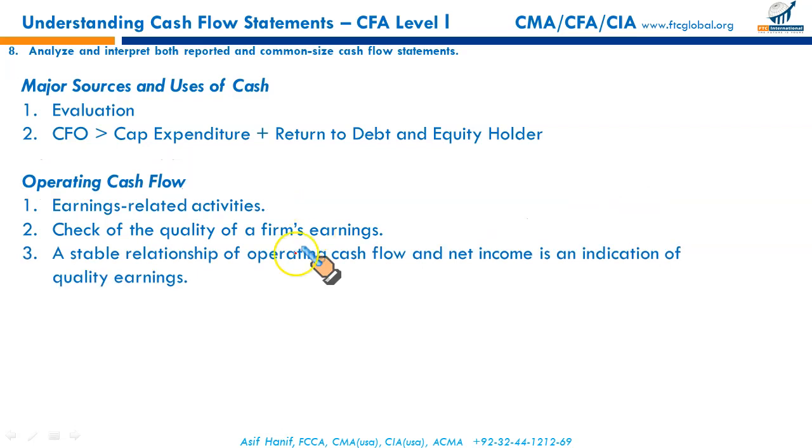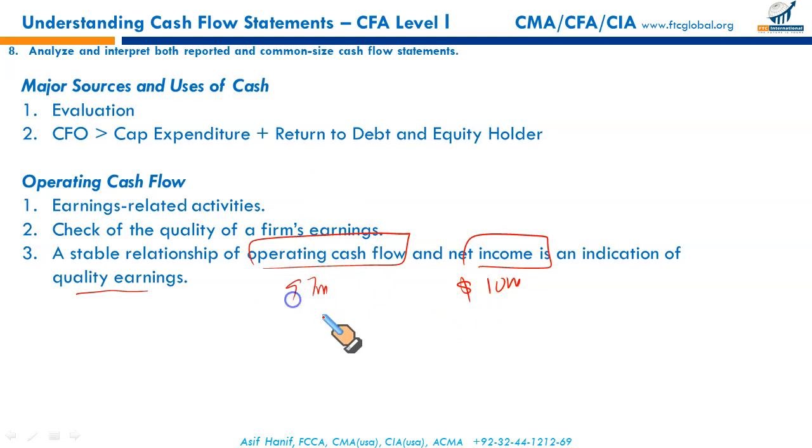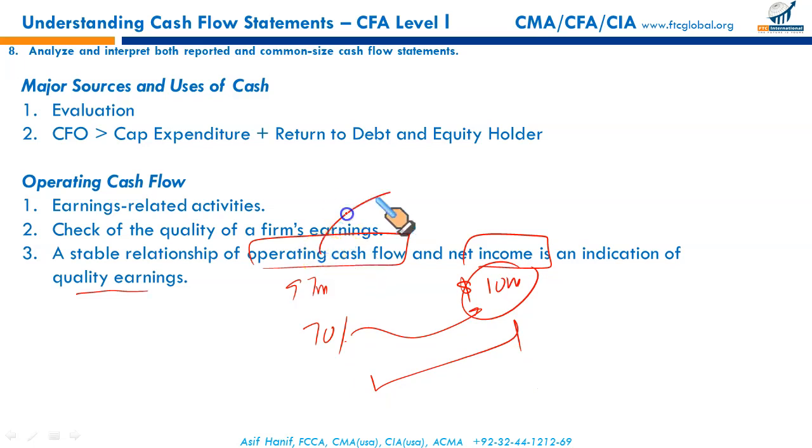So a stable relationship between your operating cash flows and income is an indication of quality earnings. Like our income is $10 million and our cash generated from operations cannot always be 10, could be more or less. Let's say it's 7 million, so our operating cash flows are on average 70% of net income, meaning the difference between operating cash flow and income is because of accrual accounting, certain non-cash transactions like depreciation, amortization of different intangibles, etc. So there has to be a stable relationship between operating cash flows and net income, indicating that the company has quality earnings.